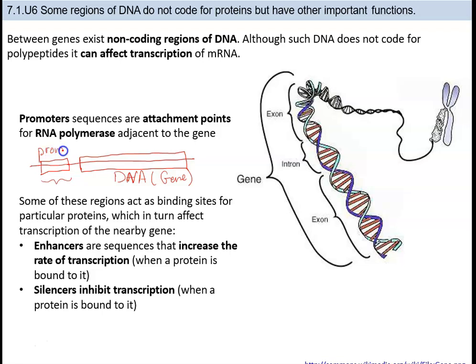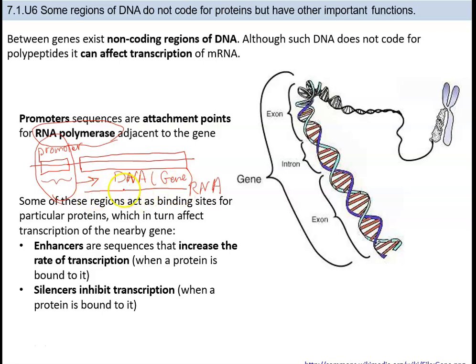This is called the promoter. The promoter is the area that RNA polymerase will recognize and attach to, like here, and then start to function for making a transcript. So then it creates the RNA, which finally, after splicing, becomes mRNA.